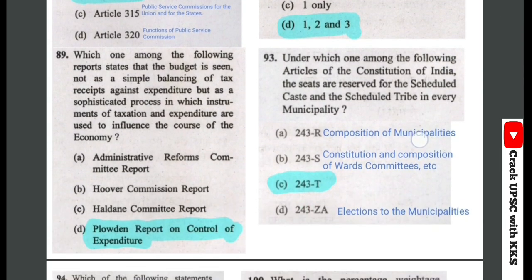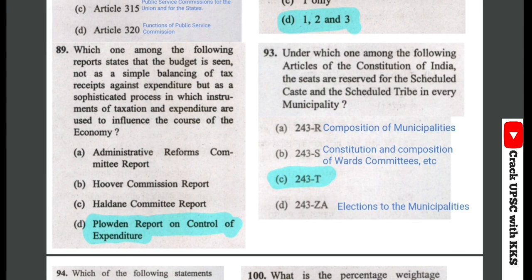Let's see the next question. Which one among the following reports states that the budget is seen not as a simple balancing of tax receipts against expenditure, but as a sophisticated process in which instruments of taxation and expenditure are used to influence the course of the economy? So here the correct answer would be Plowden report on control of expenditure.